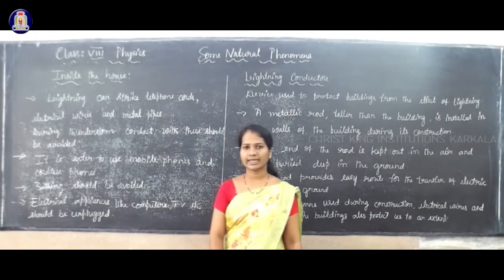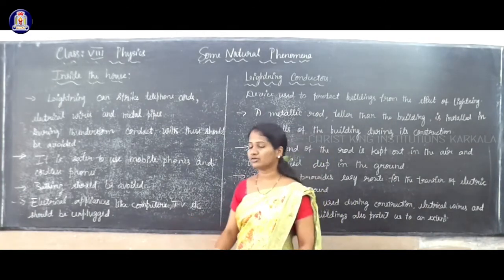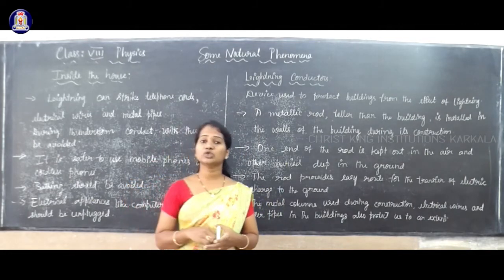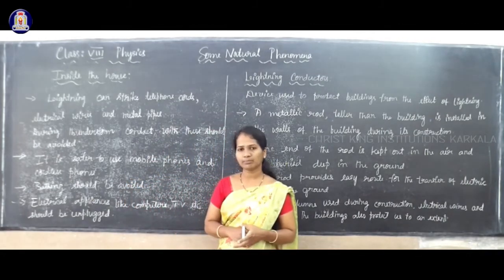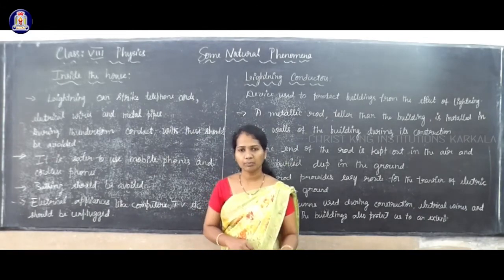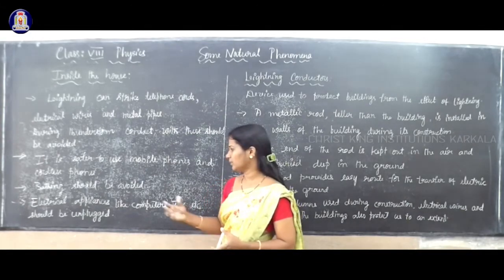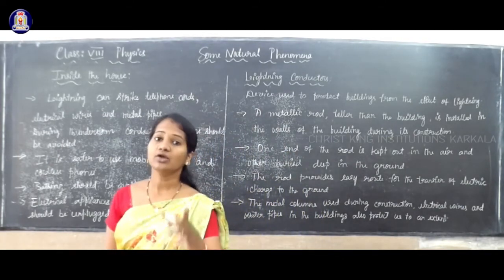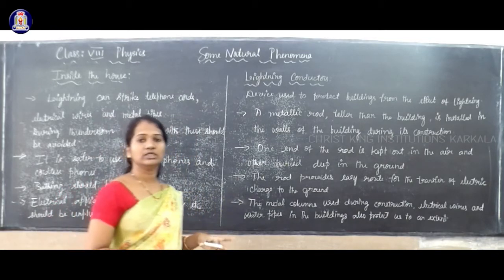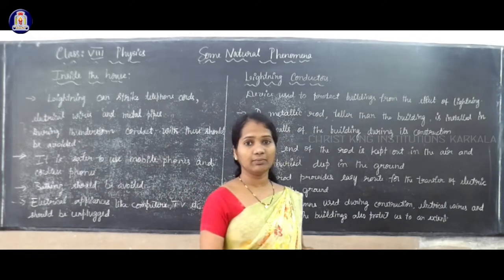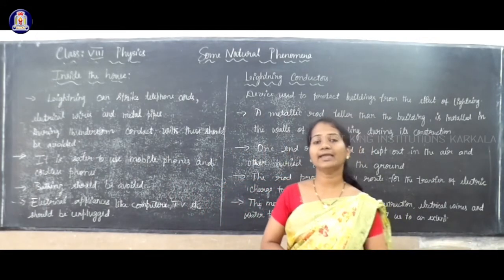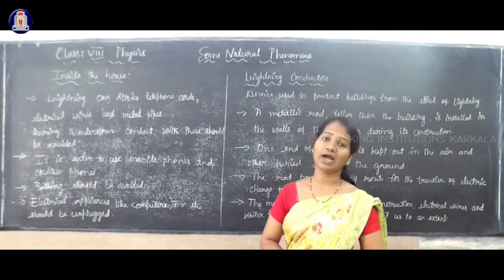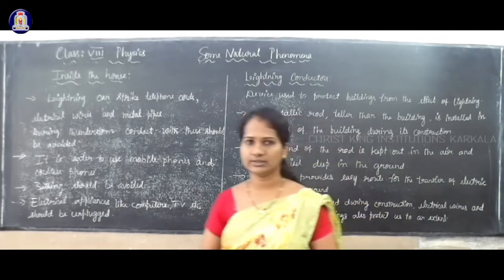Electrical appliances like computers, TV, etc. should be unplugged. They should be switched off and you have to remove the plug. Electrical appliances such as a computer or refrigerator, TV, any electrical appliances, should be unplugged to save these electrical equipments, because they may catch fire during the lightning. To avoid the flow of electrical charges, we have to unplug these electrical devices.